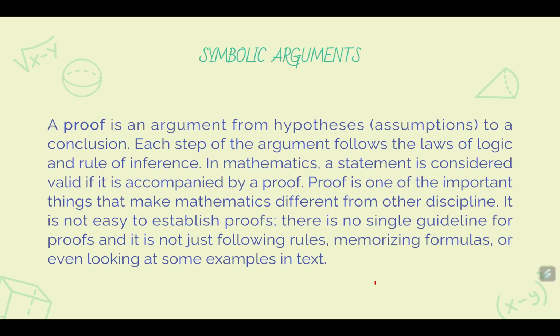Now, we move to the application of those we have discussed. So, we are now in symbolic arguments. A proof is needed if you have a claim or a statement that we claim as true, then we need to justify it. We need to convince people that our claim is true.